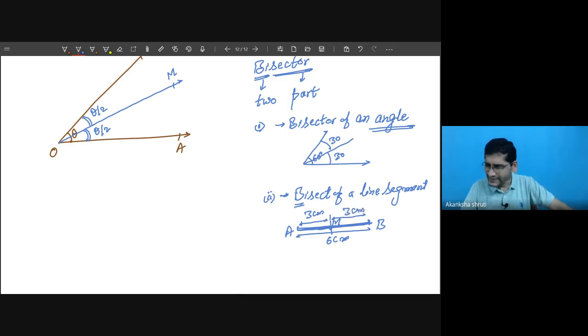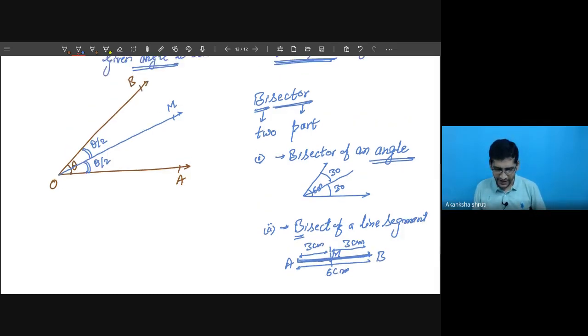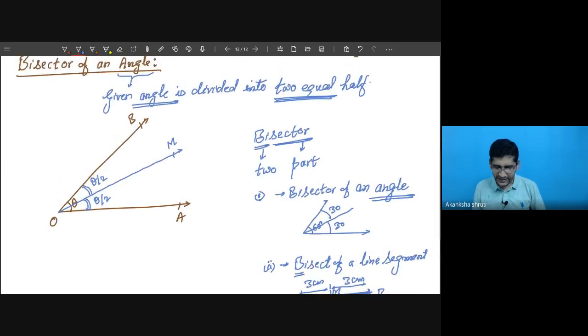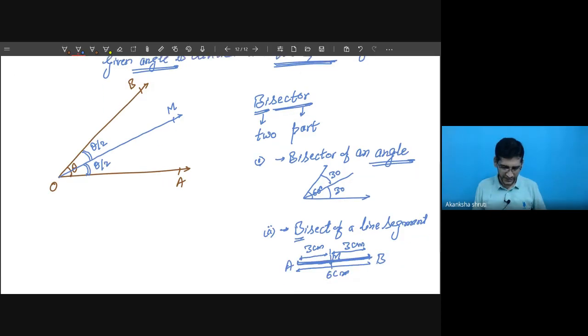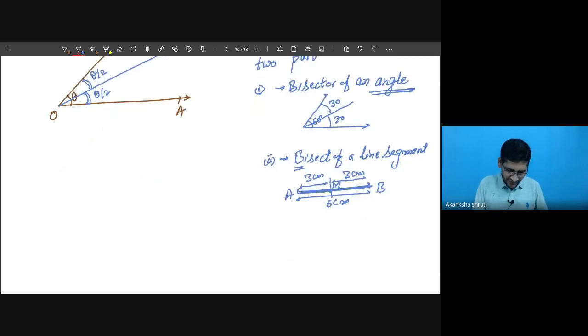Okay. So bisector at any place means it is dividing into two equal halves. That thing you have to keep in mind. Here we are taking bisector of angle. It simply means the given angle is divided into two equal parts. So that's why if we are writing here